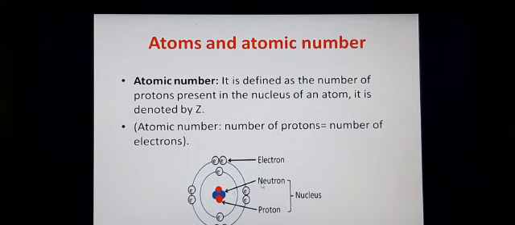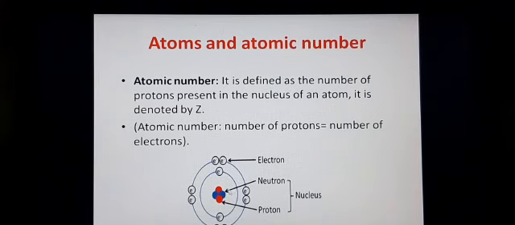Together, neutrons and protons make up the nucleus. And outside the nucleus, there are electrons which are revolving around the nucleus. So protons, neutrons and electrons all together are the subatomic particles of an atom.